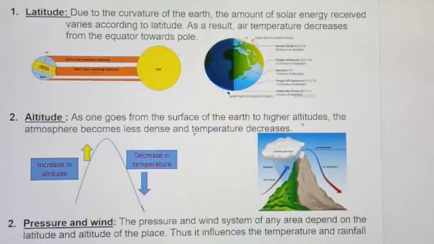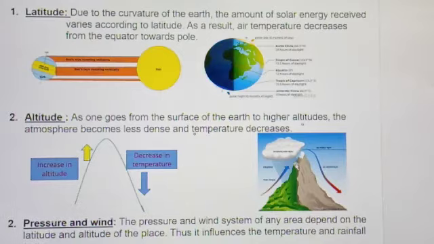You can see here, direct sunlight is received here, whereas slanting sunlight is here. In this, you can see the south pole remains in dark, whereas the north pole receives maximum light, because at this time sun rays are falling vertically over the Tropic of Cancer, so maximum heat is received in the northern hemisphere.